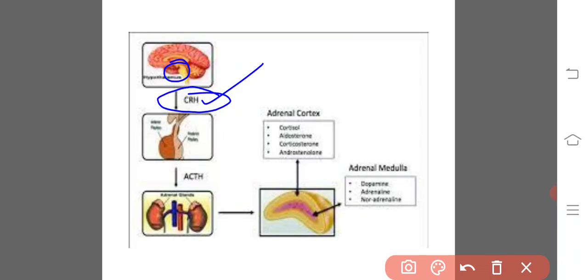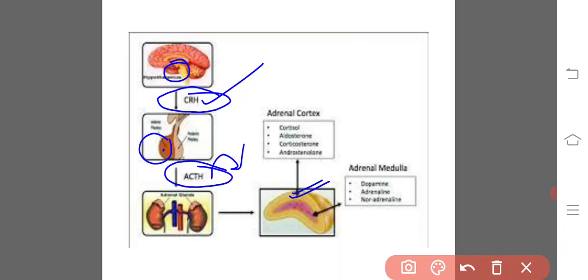This corticotrophin releasing hormone reaches the adenohypophysis, otherwise the anterior pituitary gland, through the hypothalamo-hypophyseal tract and stimulates the production of ACTH, adrenocorticotropic hormone. This adrenocorticotropic hormone mixes with the bloodstream and finally reaches the cortical region of the adrenal gland.